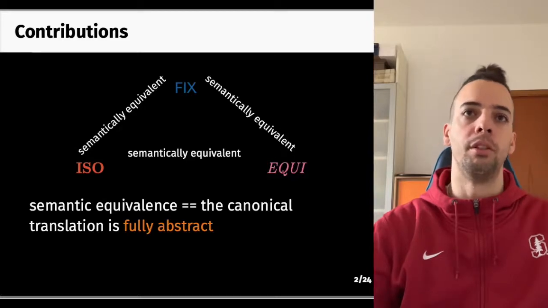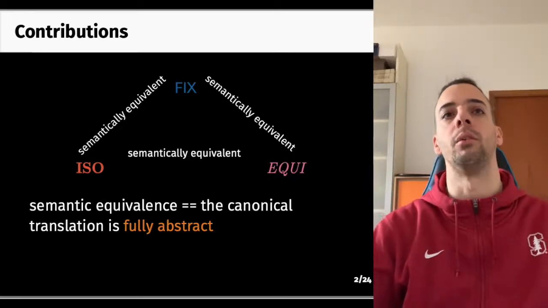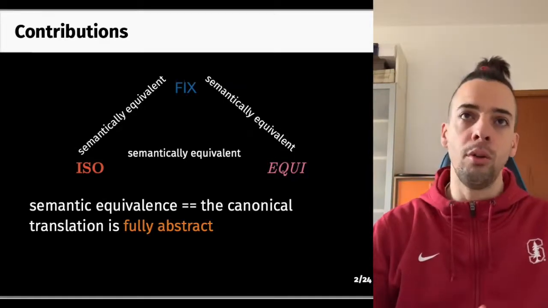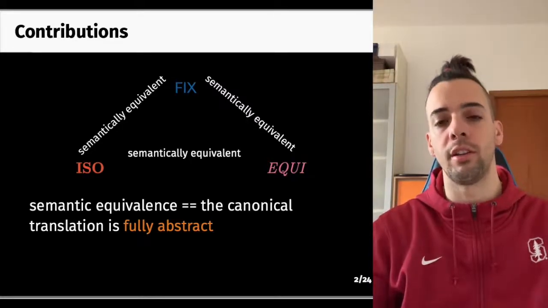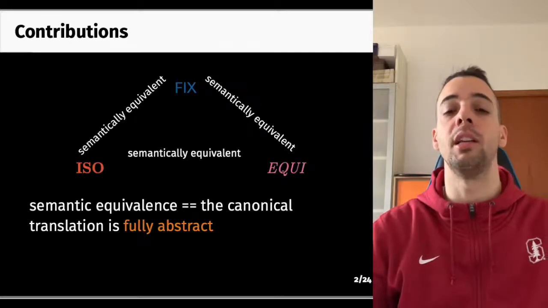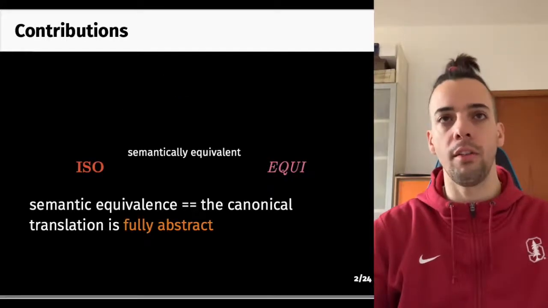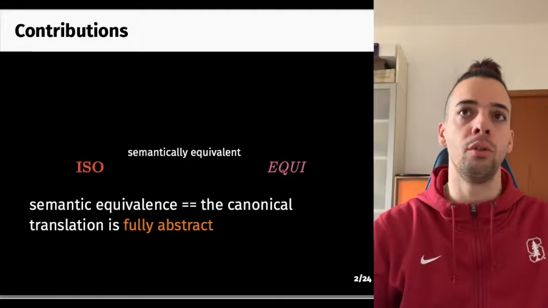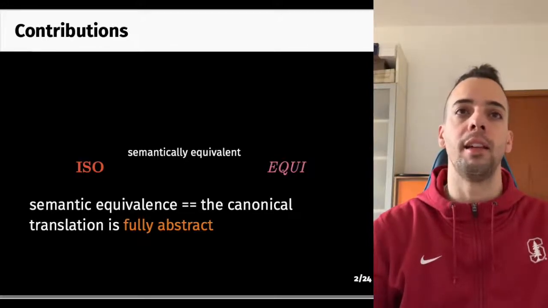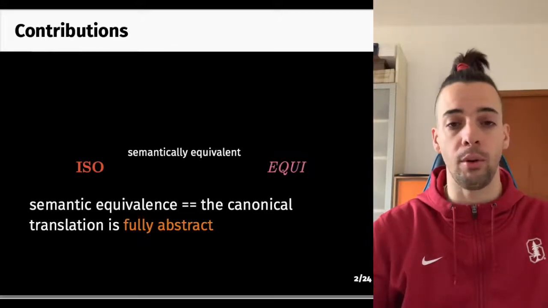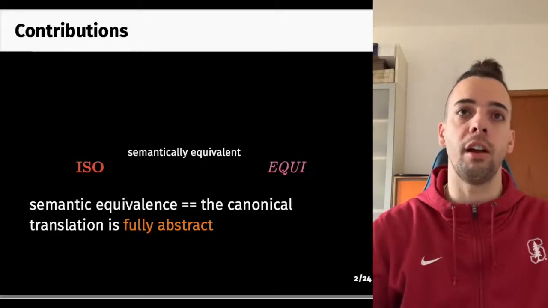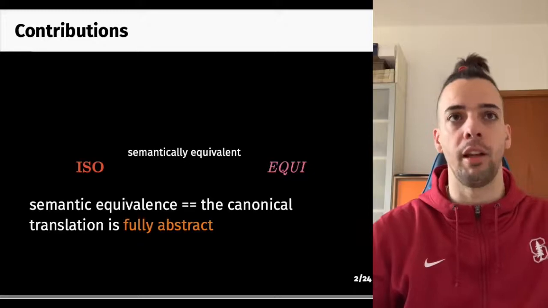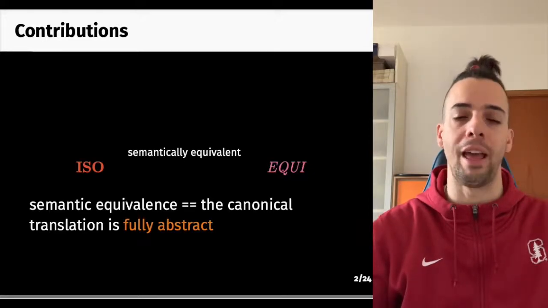Another of our contributions is the way we prove semantic equivalence. That is, to conclude this fact about two languages, we prove that the canonical translation between the two languages is fully abstract. In the remainder of this talk, I'll focus on two of these points only. I'll say how we proved that iso and equi-recursive types are equivalent semantically, and I'll justify our choice of fully abstract compilation as the tool to compare language expressiveness.